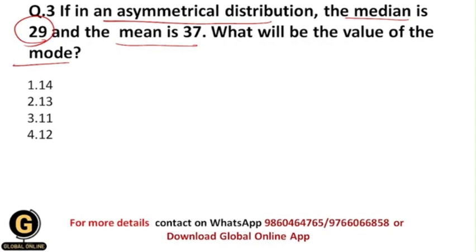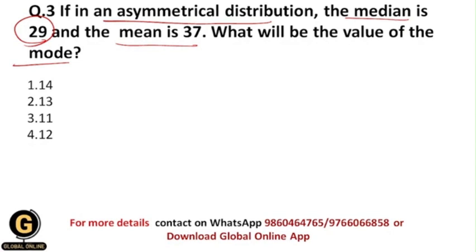So students, all of these three are nothing but the measures of central tendency. Median, mean and mode, these are the measures of central tendency. And whenever the data is distributed asymmetrically, asymmetrical means that the values of these three measures of central tendency will be different, okay. So here the value of median is 29, mean is 37, and that's why the mode value will be different. And whenever these values are equal, like whenever median, mean and mode are all equal, then it is called a symmetrical distribution, okay.